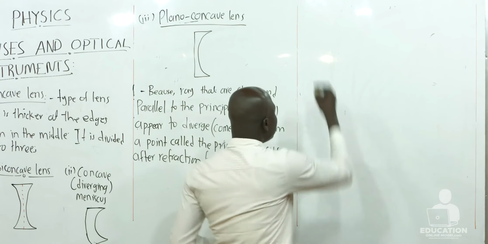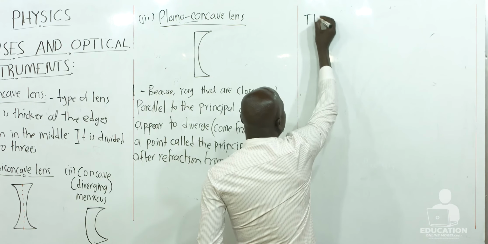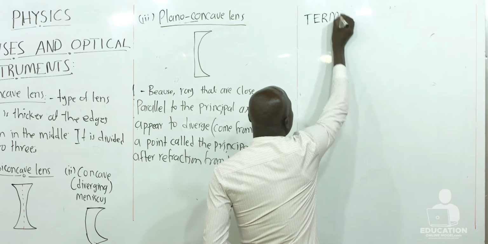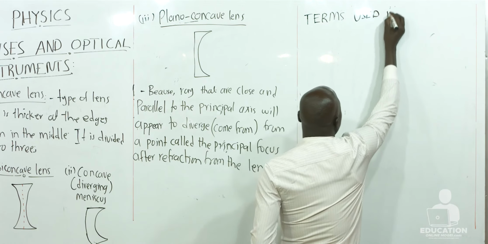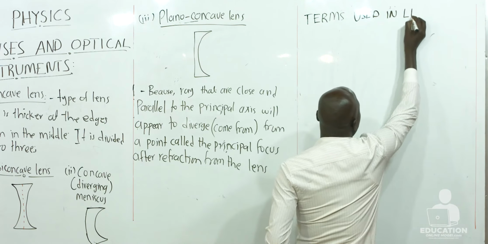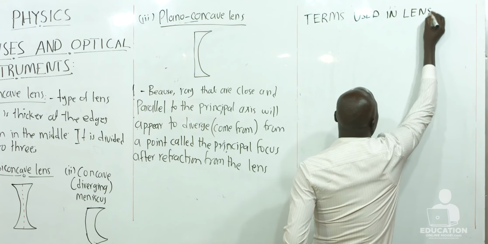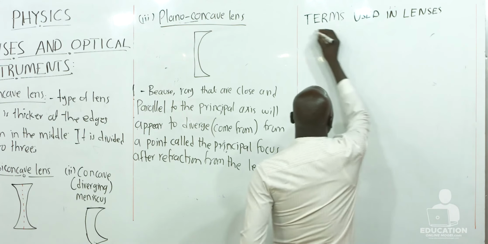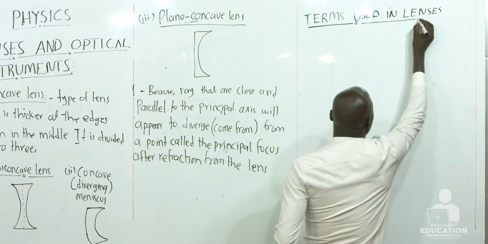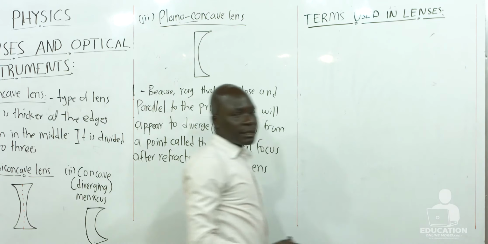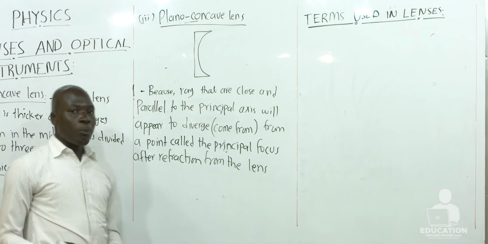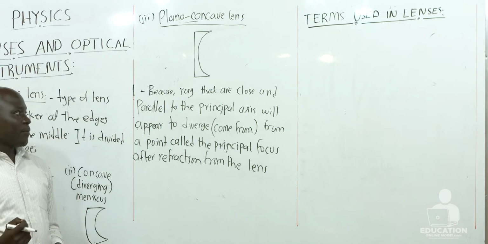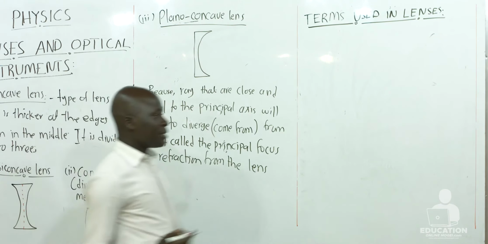Terms used in lenses: to understand them, we are going to pick one type of lens and see how rays will be refracted in it.